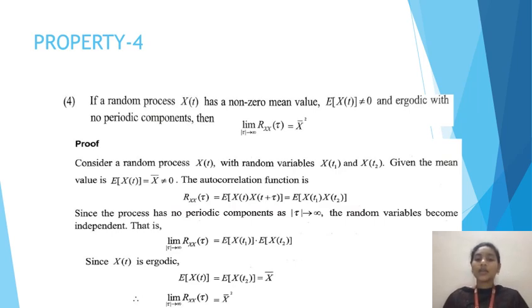So as we know that expectation of x(t) is equal to expectation of x(t1) is equal to expectation of x(t2) is equal to x bar. So in the place of expectation of x(t1) and expectation of x(t2), we keep x bar. So x bar into x bar becomes x bar square. So hence the property is being proved.